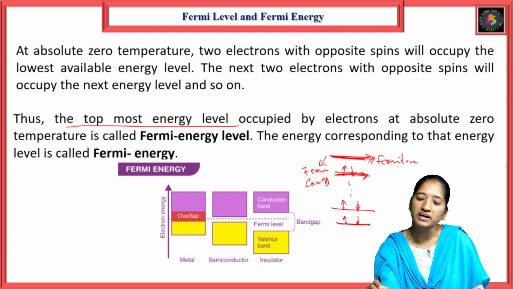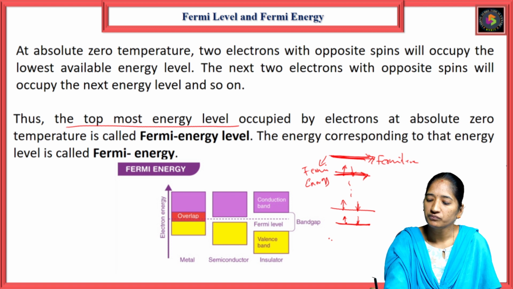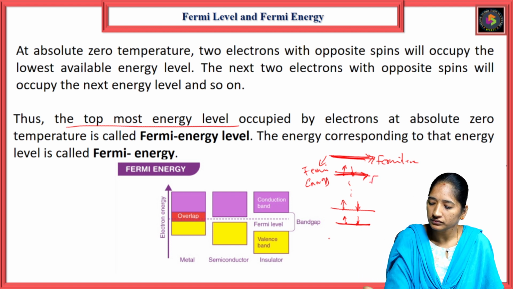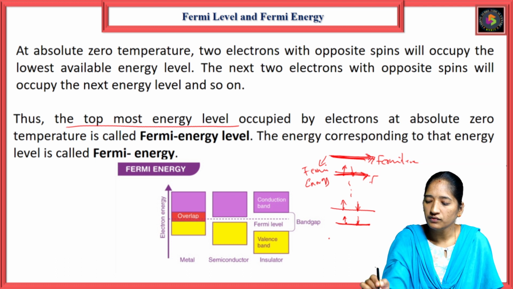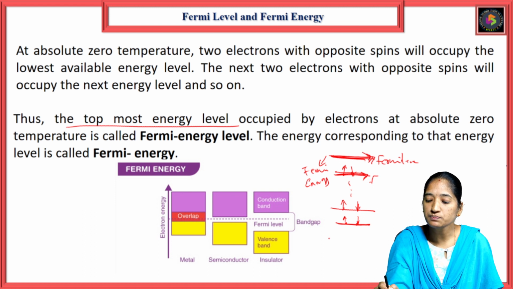That topmost energy level is called the Fermi energy level, and the corresponding energy is the Fermi energy.